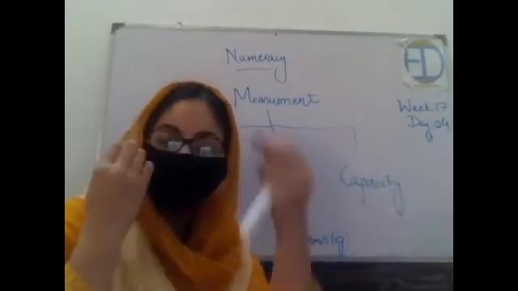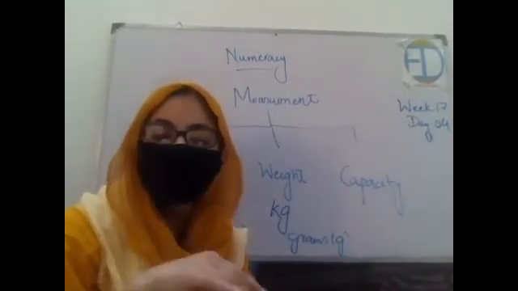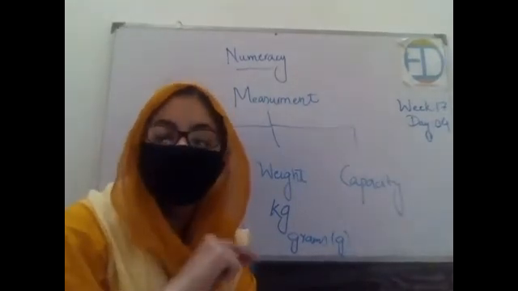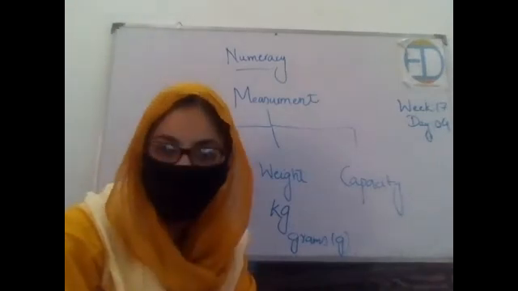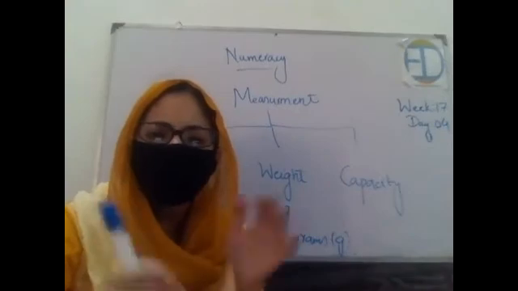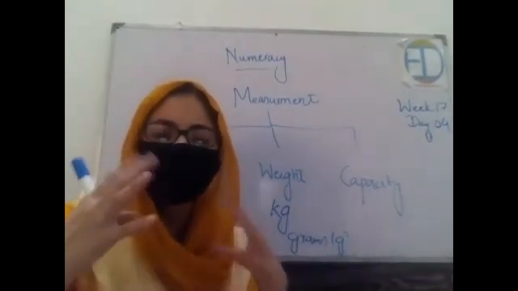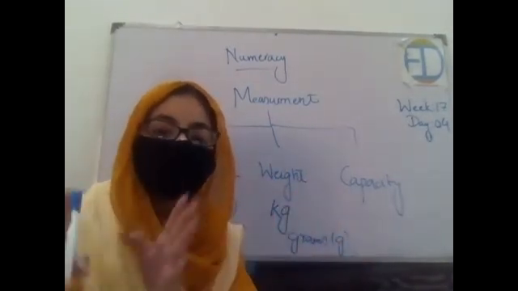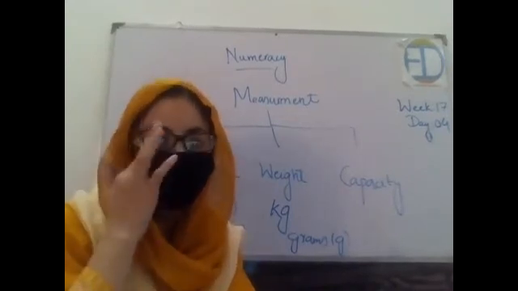We discussed two to three types of measuring objects. The first one was that which is used by the shopkeepers, all types of shops, right? Then there is this one which is used at airports to measure the weight of your luggage, right? So that is a bigger machine basically. And then we have the small weighing machine that we have in our homes as well to measure our weight, to measure a baby's weight, etc. Right? So we have different measuring machines as well. What else have we learned in weight?